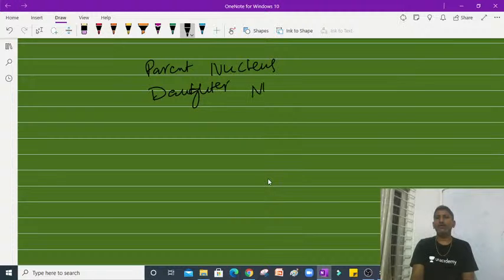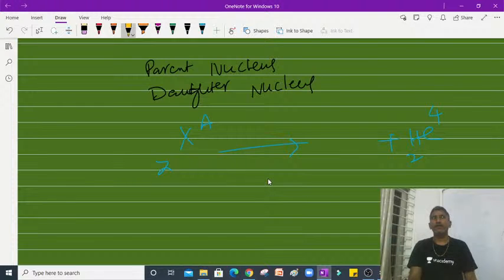Daughter nucleus. Parent nucleus means what? Students, this is the X with mass number A and atomic number Z. This is the parent nucleus. From this, one alpha particle is released. Alpha particle means what? Helium-4 with atomic number 2. Remember, alpha particle means helium-4, right?